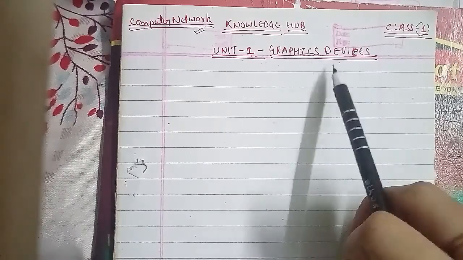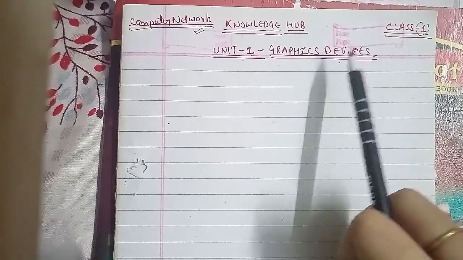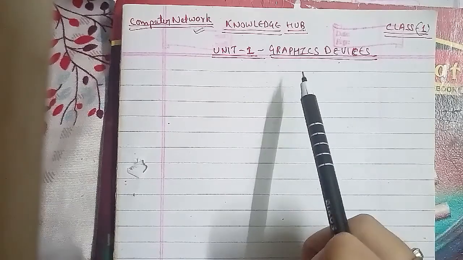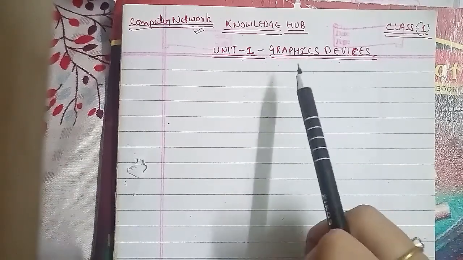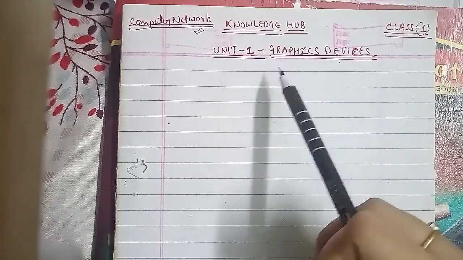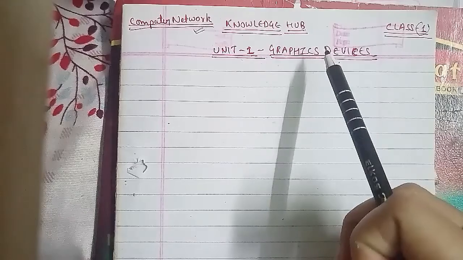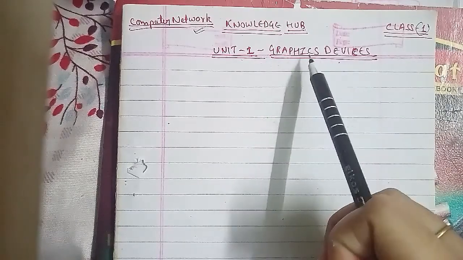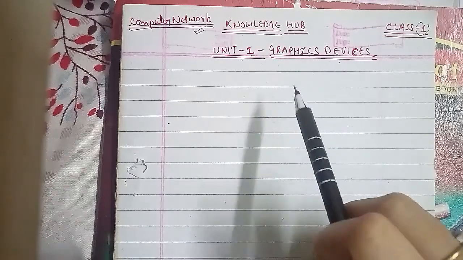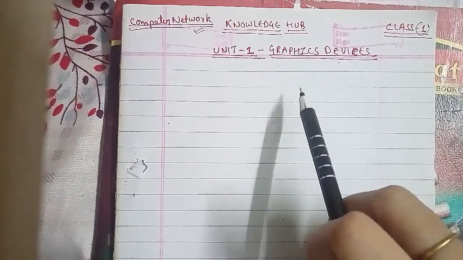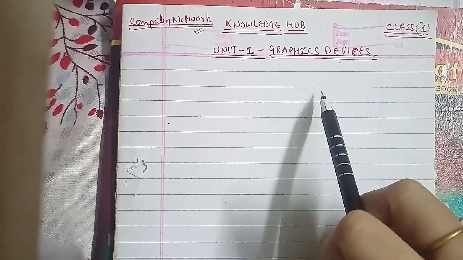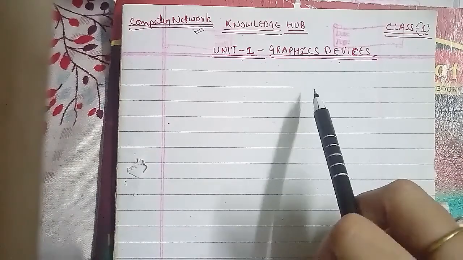Talking about graphic devices here, first we have to know some things related to the graphic devices and what topics we will cover here. First of all, the introduction of graphic devices: we can say that computer graphics deals with the acquisition, creation, transformation and storage of CG, that is computer graphics generated images, that is, everything displayable on a computer screen. Computer graphics has applications in all areas of society.